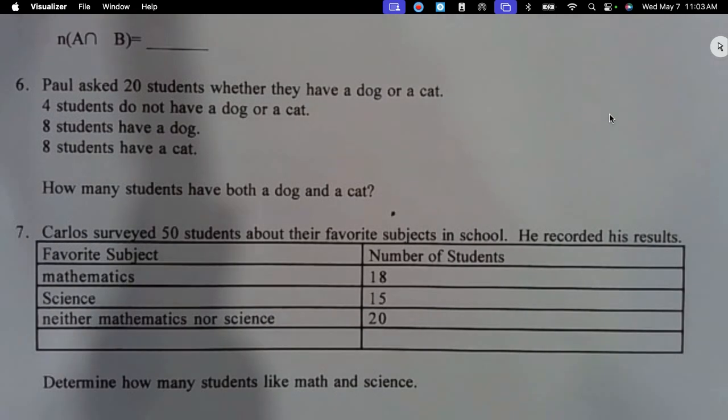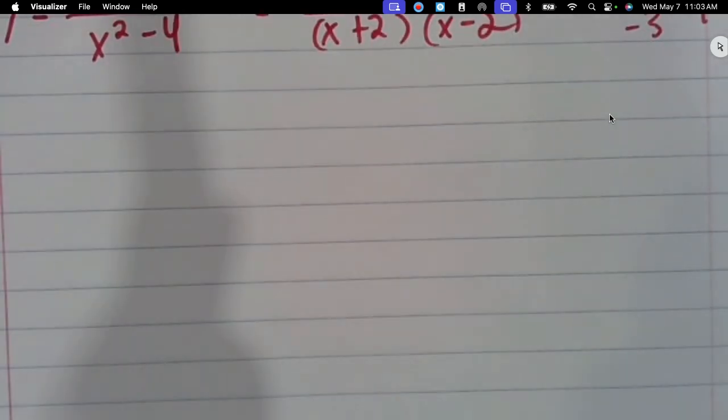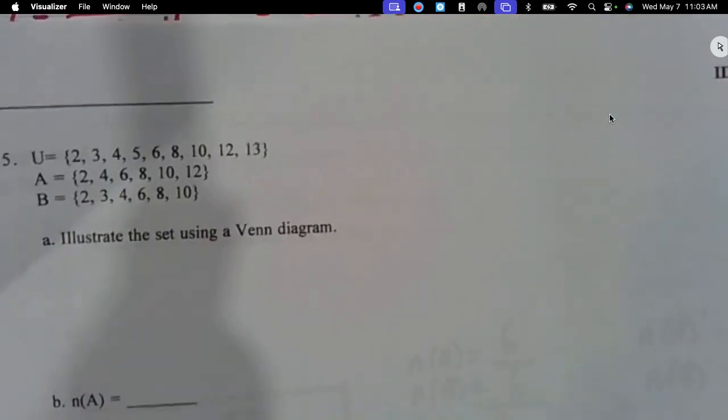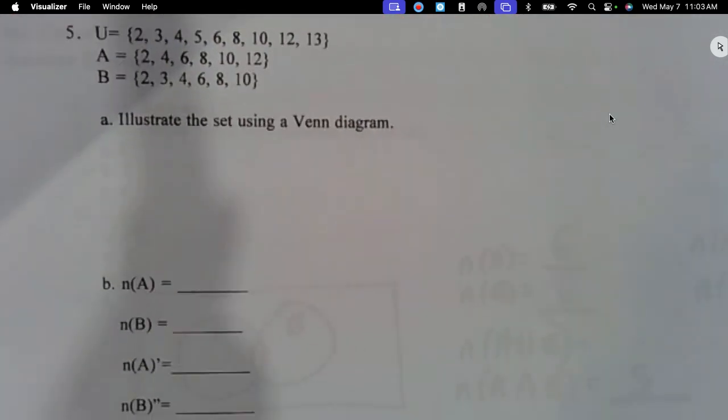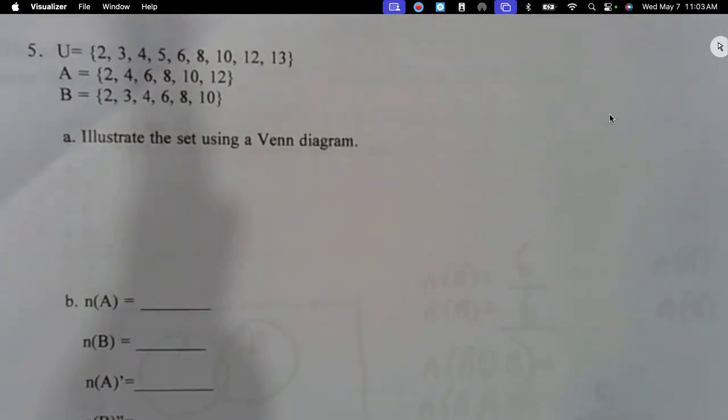Next up, let's keep going. U is the universal set. Then we have set A and set B, and they want us to draw a Venn diagram. The key thing here is, are your sets separate or do they overlap? What do you notice? They're going to overlap because of these numbers, those are the same 8 numbers.